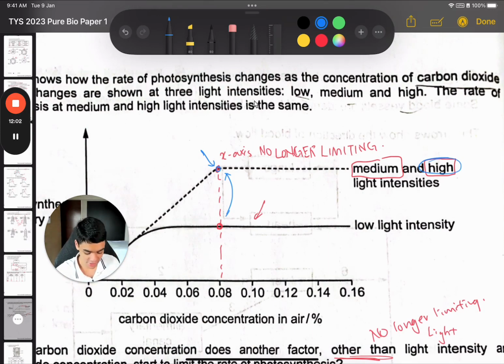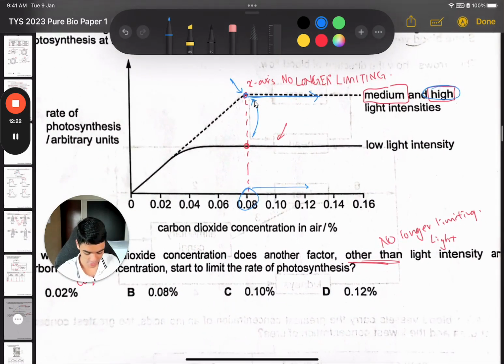Plus the x-axis, which is CO2 concentration, after you go higher than 0.08, it just plateaus. That means that it doesn't help with increasing the rate of photosynthesis already. So that tells us that it's no longer limiting, and light is also no longer limiting at 0.08. So that's why the answer is B.